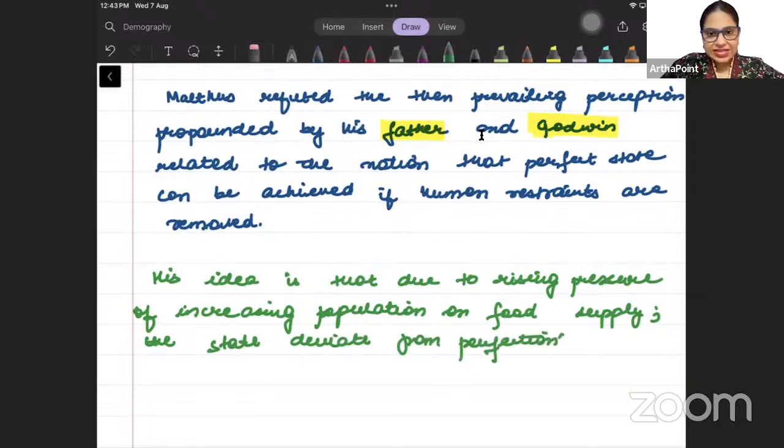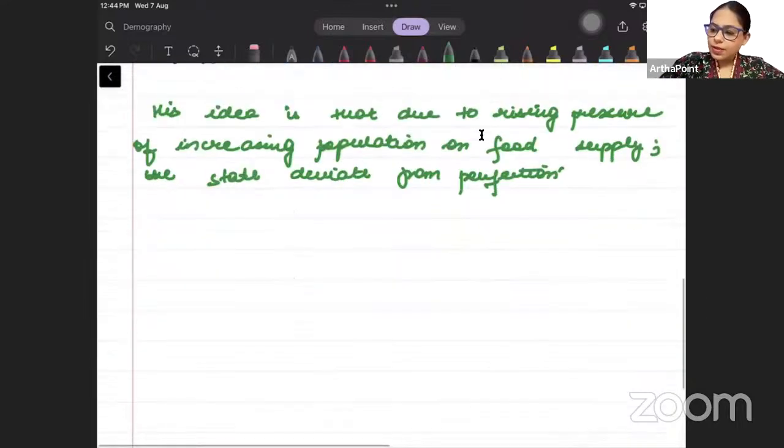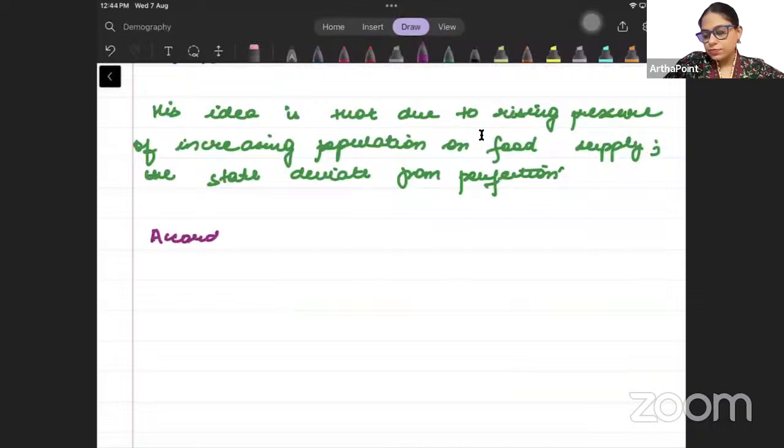So he said it is not the case that if you keep adding labor, output will keep increasing. Who will feed the labor? Where will the labor get food from? This food is not available. So if there is no food, labor will starve, and this will lead to a decrease in the population. So please write down, according to Malthus.